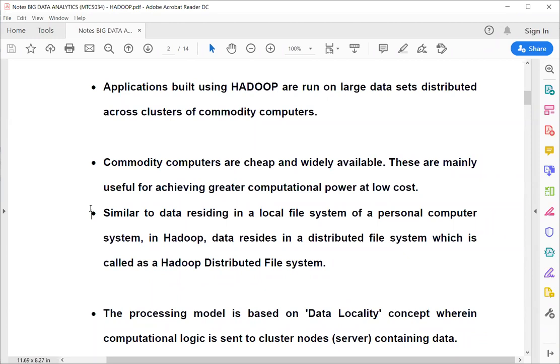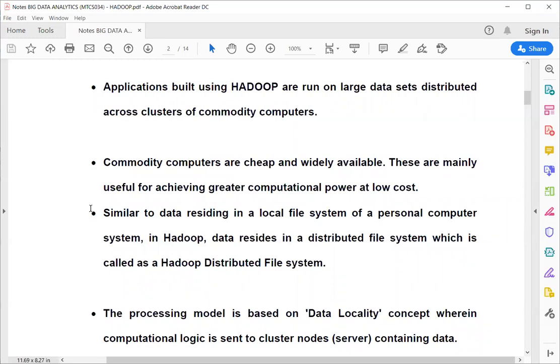The second thing is fault. Suppose we are processing our data on a particular system, and that system gets a fault and shuts down. How can we make sure that the particular data process or information is not lost?